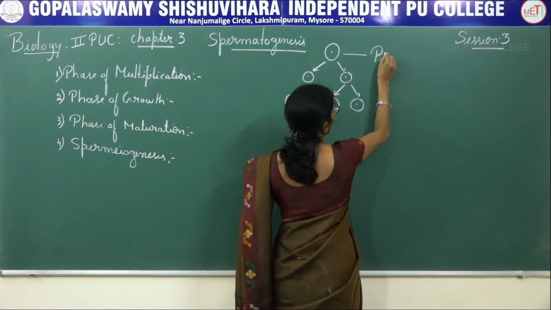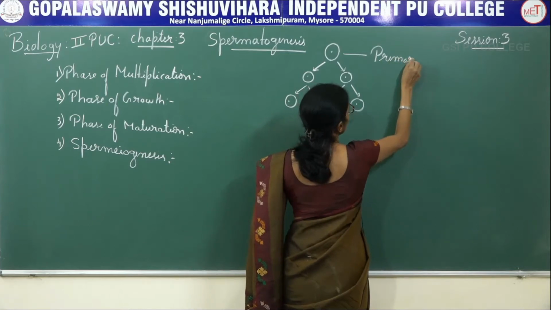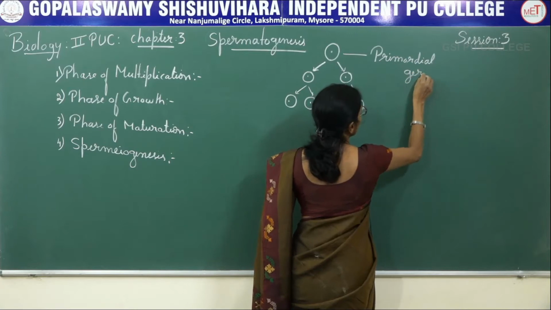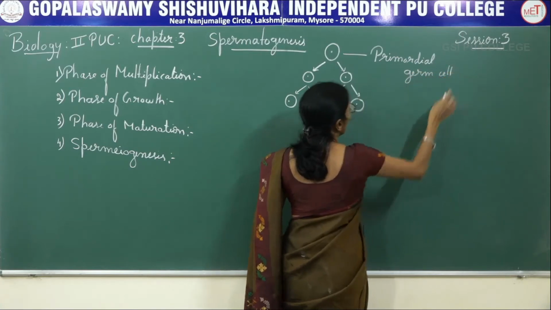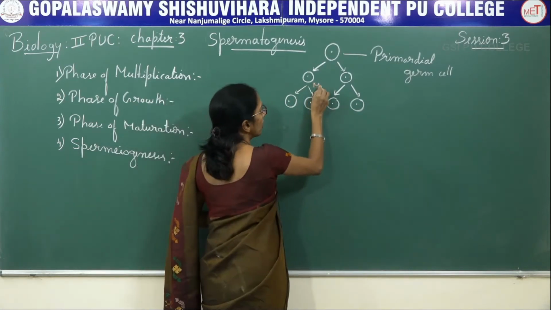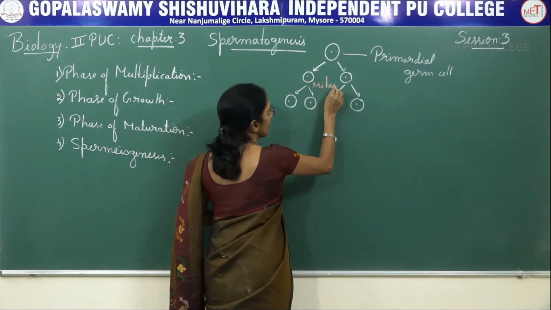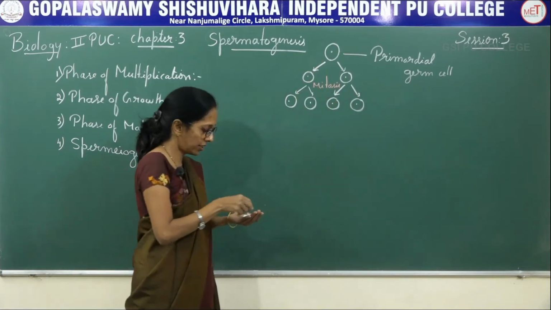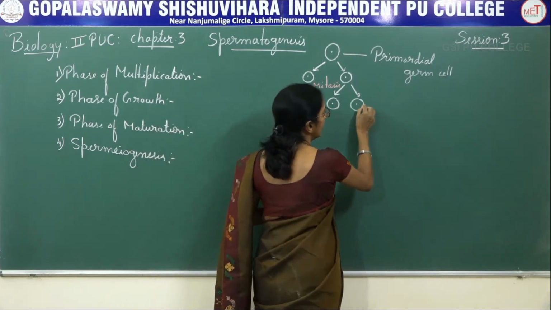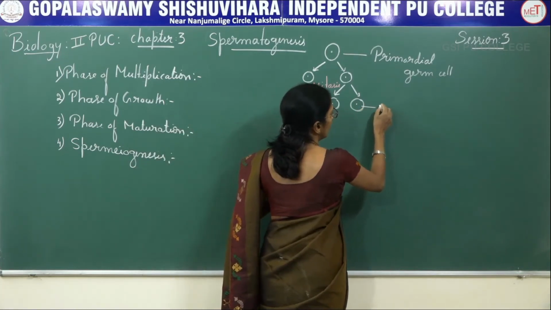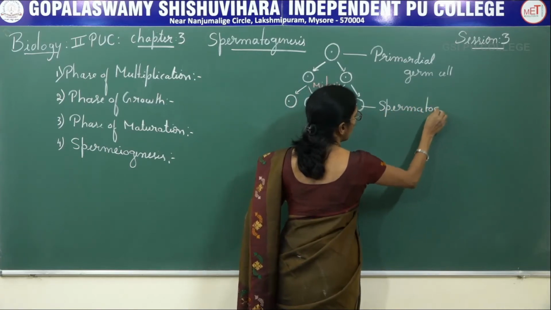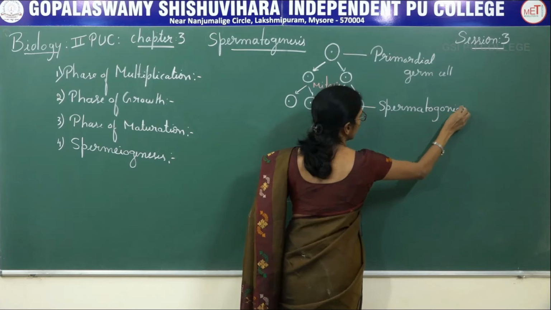This primordial germ cell undergoes repeated mitotic division, and there will be a formation of cells, and these cells are said to be spermatogonia.